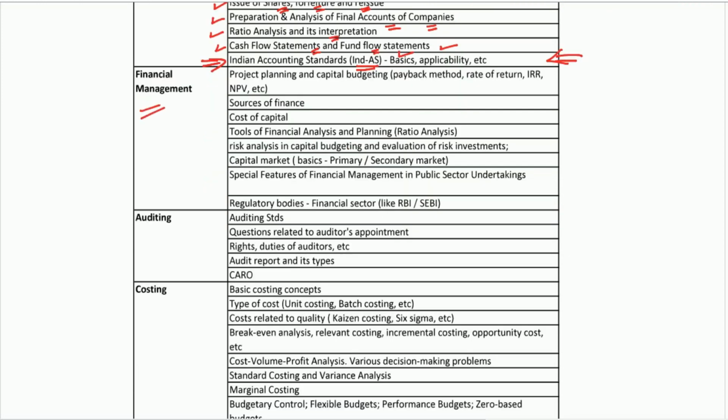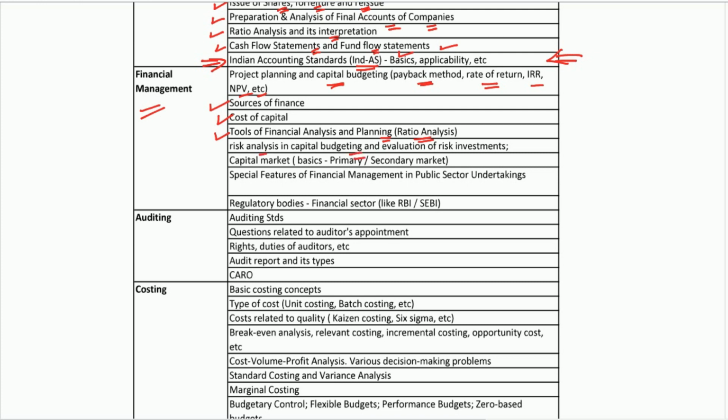Then if we talk about the second subject, that is financial management. Here they can ask questions from capital budgeting topics like payback period method, rate of return, IRR, NPV, etc. Or small questions can be asked from these topics. Then sources of finance, what are the various sources of finance, questions can be asked from that. Cost of capital. It may look like the CA Final syllabus, but these things are asked in accountant level exams also. Then tools of financial analysis and planning, that is basically your ratio analysis. It's also covered in financial management, so a question can be there from this topic also.